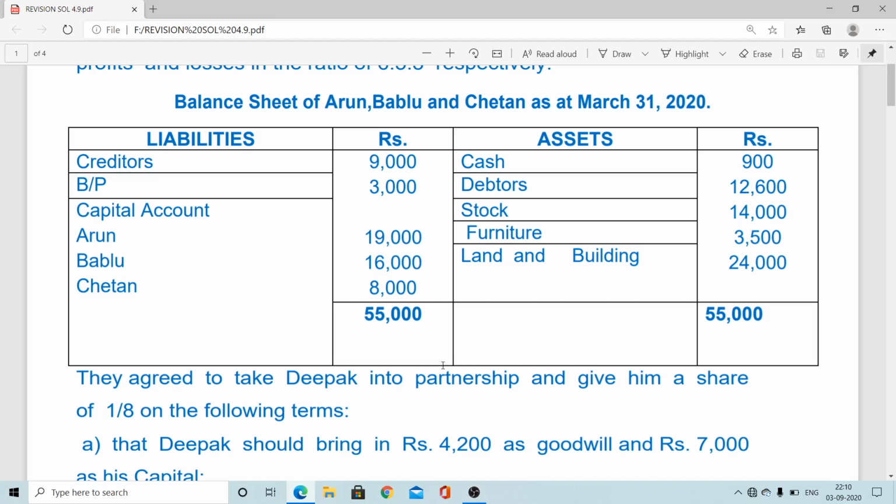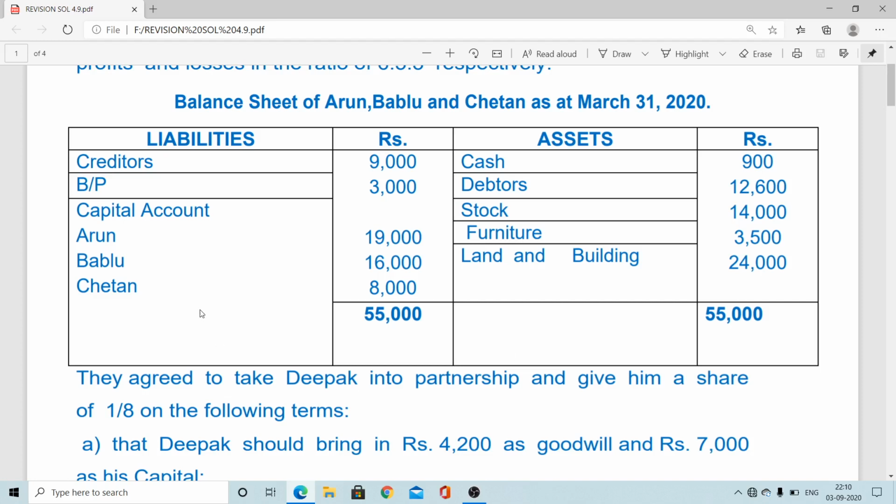Balance sheet is also not required, mainly revaluation, treatment of goodwill, and partners capital. Last class we already showed how to make partners capital account. And partners capital account is linked to another chapter also in the same way, like chapter 2, preparation of partners capital, we already learned, that is change in profit sharing ratio.